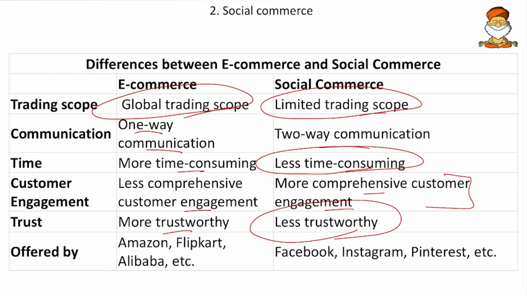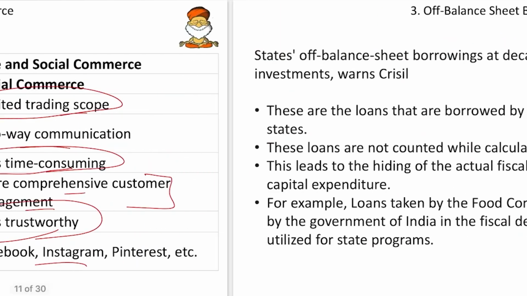So why less trustworthy, friends? Because whenever you are interacting with so many people, there are equal chances of us getting duped, similar to the offline trade. And also whenever we listen to others, the opinion may be biased. Say for example, some 100 people give 5 stars to some restaurant, but whenever we purchase the food from that restaurant, it will not be of that good taste. That means only those people who are the friends or shareholders of that hotel have given the 5 star for that. So likewise it goes. And the companies Amazon, Flipkart, they are e-commerce, and Facebook, Instagram, they are social commerce.